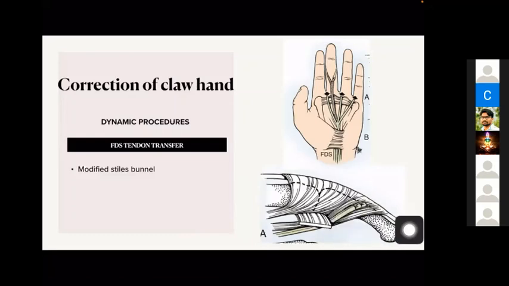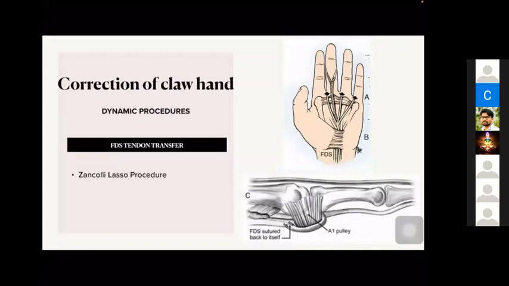When, in Bouvier's maneuver, the patient is not able to extend the interphalangeal joints fully, we have to give the tendon to the extensor apparatus. The name of that procedure is modified Stiles-Bunnell procedure. Bunnell is a pioneer in tendon transfer surgery and tendon reconstruction. Bunnell and Paul Brand, almost all the procedures are modifications done by them. So you can write those terms. Even if you don't know anything, you can just write Bunnell procedure or Brand procedure, that will give you some marks. Rather than getting 0, you can get a half mark.